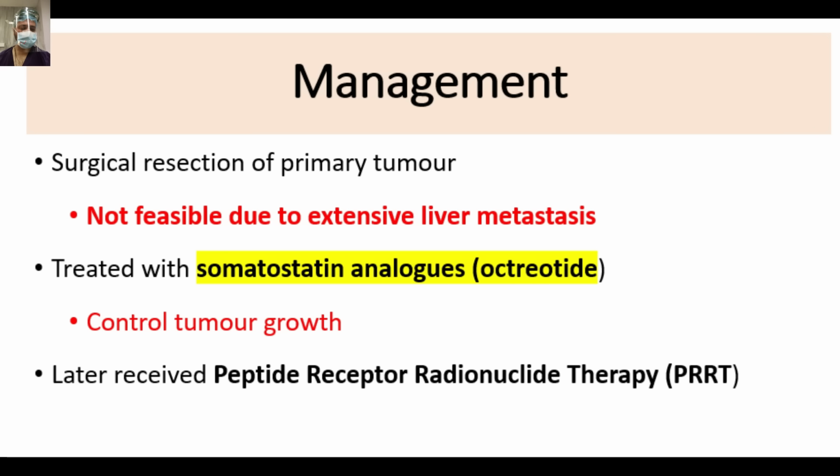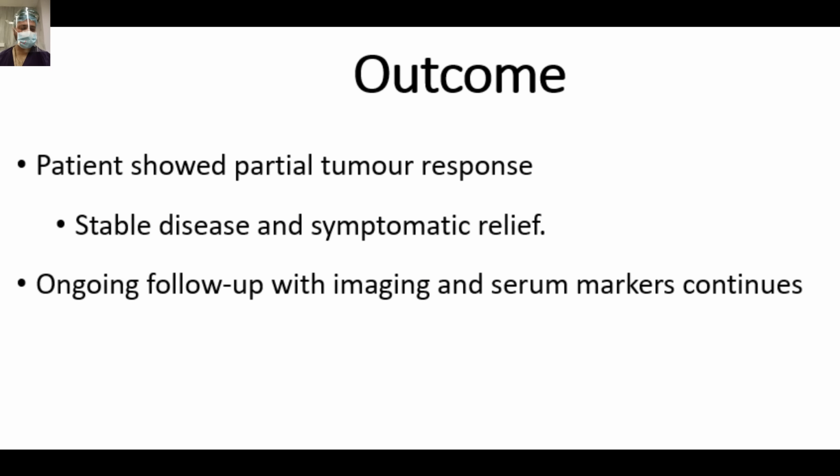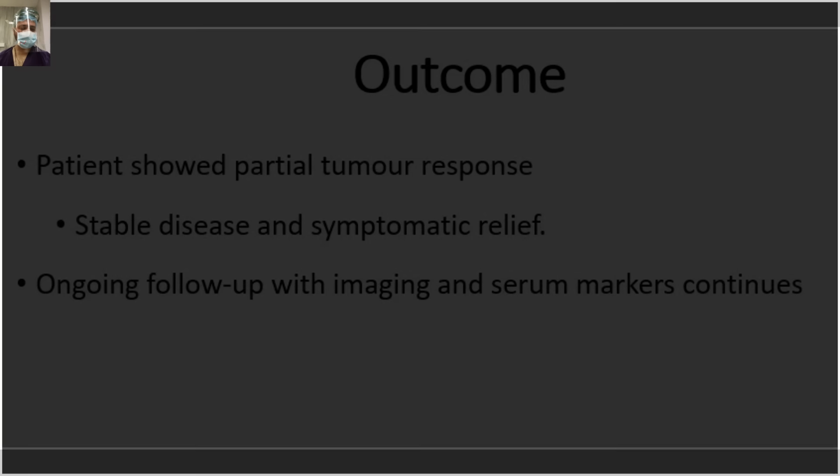So this patient was treated with somatostatin analog octreotide. There is an octreotide depot injection, which the patient can take every month. That controls the tumor growth, and later this patient was subjected to PRRT, that is peptide receptor radionuclide therapy. And with that, the patient showed partial tumor response. Disease became stable and symptomatically the patient was better. Patient is on regular follow-up.